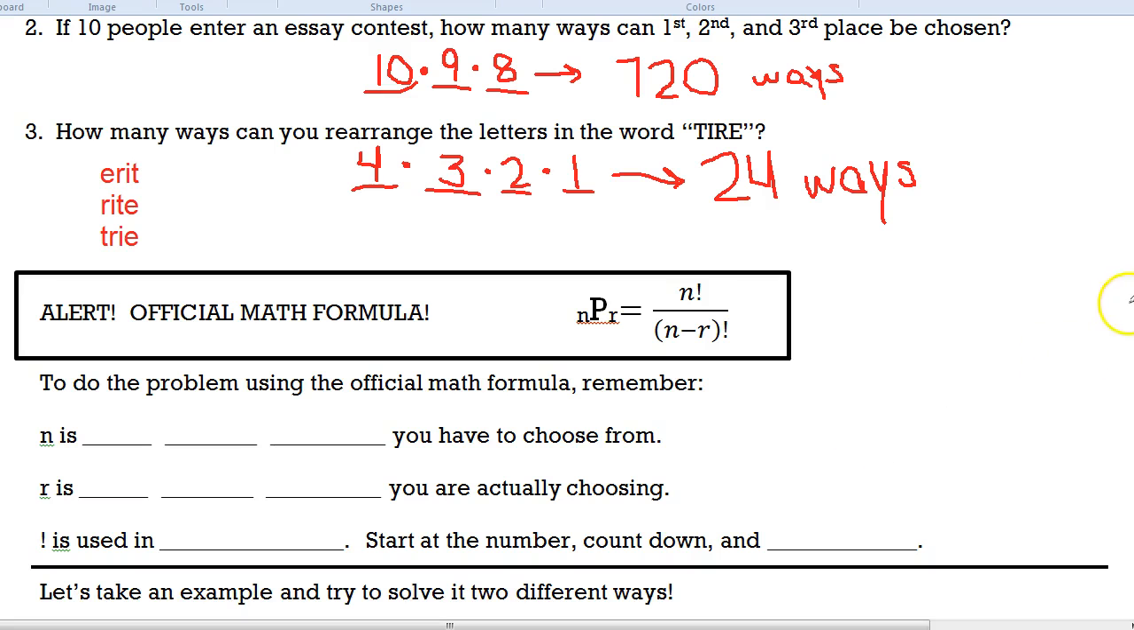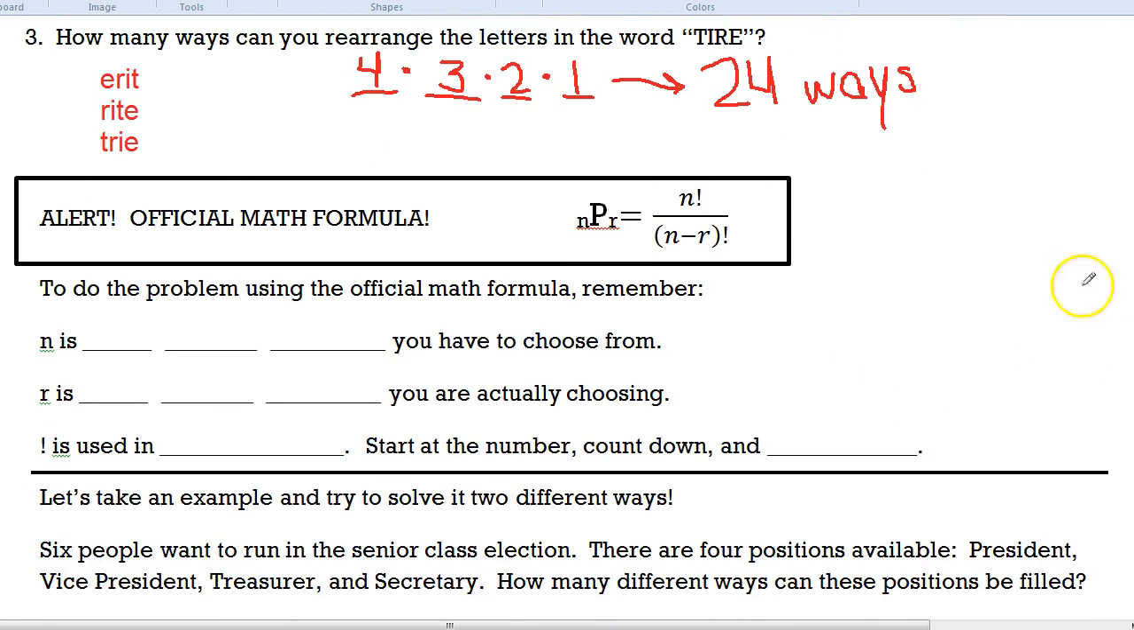All right. Now, there is a formula for this. Now, I am not a big fan of the formula, but there is an official math formula that works every single time if you are a formula person. And so if you have a permutation, this is how you would write it.